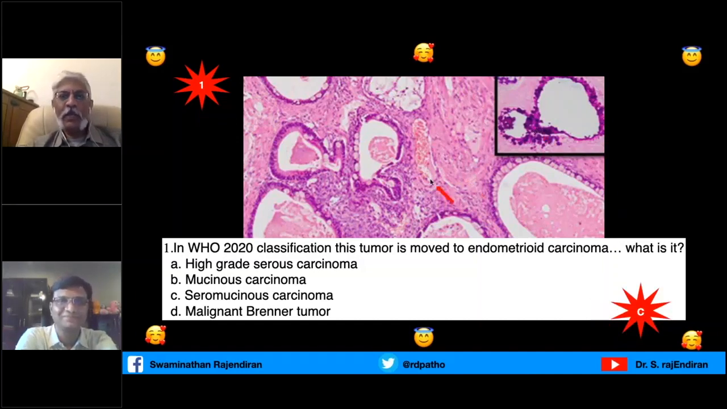Here you can see, number 1, this is epithelial origin. Number 2, cytologic atypia present, low grade. Number 3, it is invasive. It has fallopian tube-like and goblet cells, and mucin stain is positive. So it is seromucinous carcinoma. Now it has been moved into endometrioid carcinoma with mucinous differentiation.